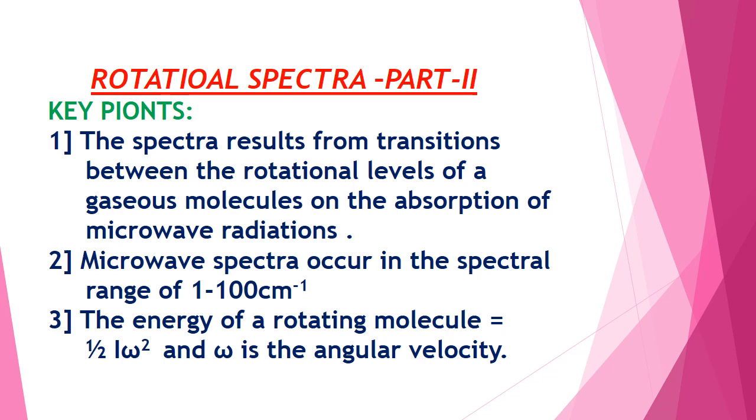Welcome to Rotational Spectra Part 2. Key points. 1. The spectra result from transitions between rotational energy levels of gaseous molecules, or the absorption of microwave radiation. 2. The microwave spectra occur in the spectral range from 1 to 100 cm⁻¹. 3. The energy of a rotating molecule is equal to half I omega square, where omega is the angular velocity and I is the moment of inertia.